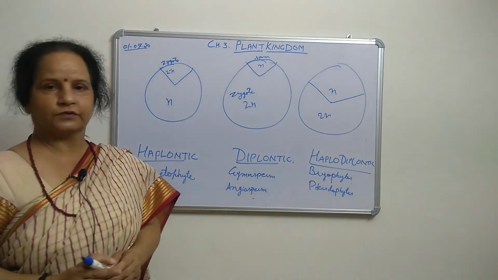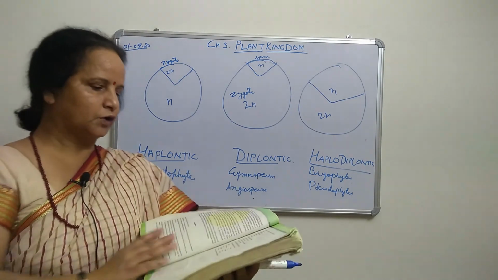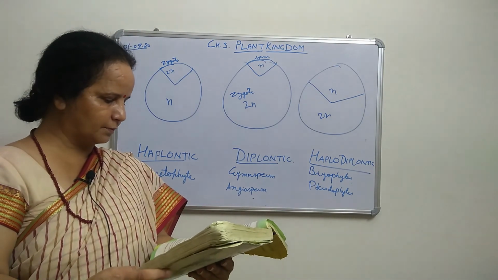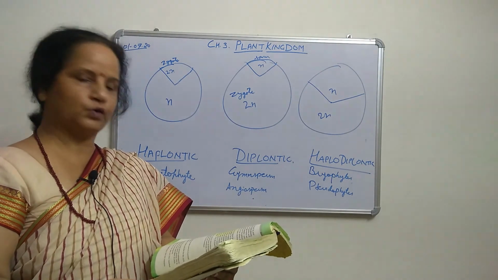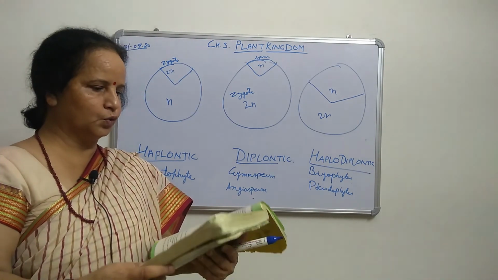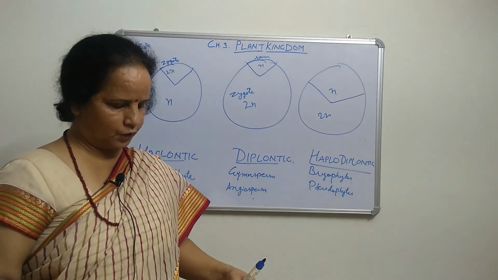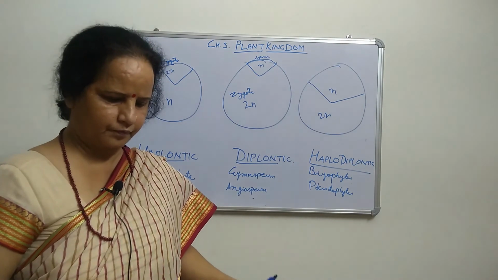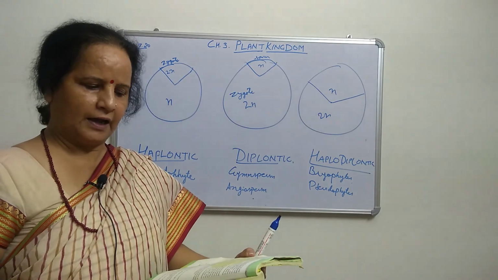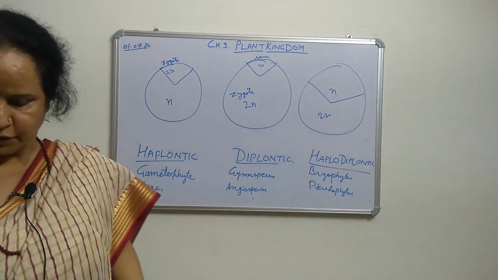This is over. Now the homework. I have given questions 1 to 3 from the textbook. Now you can do question number 4 onwards.